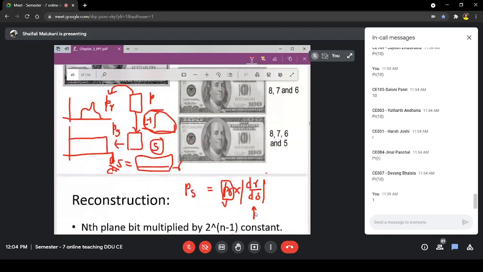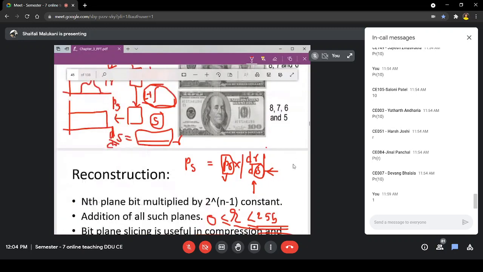Okay, so this term I will obtain. How to obtain it? For that I will need S. How to obtain this S? By using that transformation we discussed, that L minus 1 and integration transformation, I will apply. So I will get the equation of S, and that equation I will differentiate with r, and I will take the reciprocal of it. That means I obtain this term after applying the transformation, right?